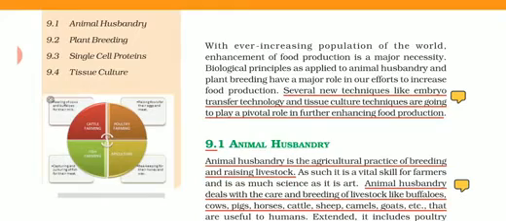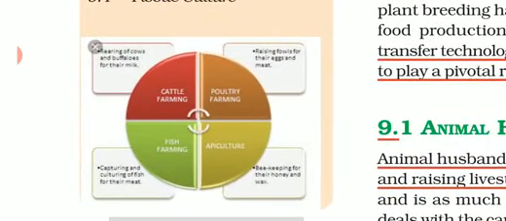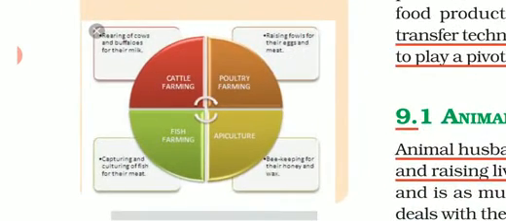Now, let's talk about animal husbandry. To brief it, this is a simple pie chart by which you will understand. Animal husbandry is divided into four categories. Number one, cattle farming. Number two, poultry farming. Number three, apiculture. And number four, fish farming. Cattle farming means keeping cows and buffaloes at home, because we not only get milk but so many milk products also.